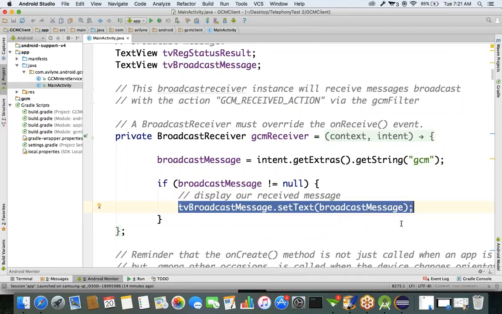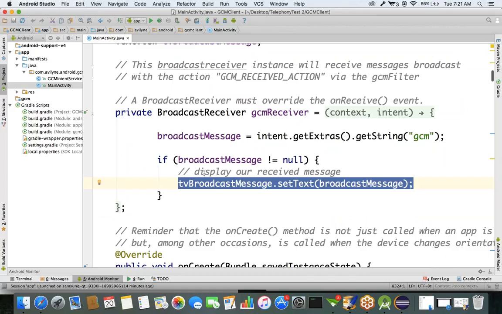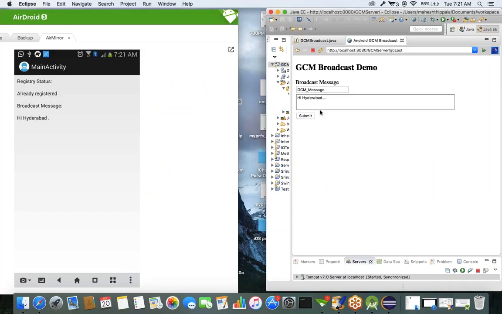Now here what you have to do is write that notification logic. Yesterday we wrote that notification logic. You have to write it here rather than displaying the text in the text view component. If you display the text as a notification, you'll get a notification. But now we are just updating the text view component. That's it. This is the GCM concept. Sample notification is sent from the server side. Click on this submit button.